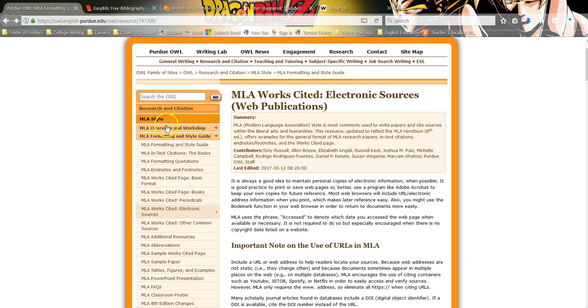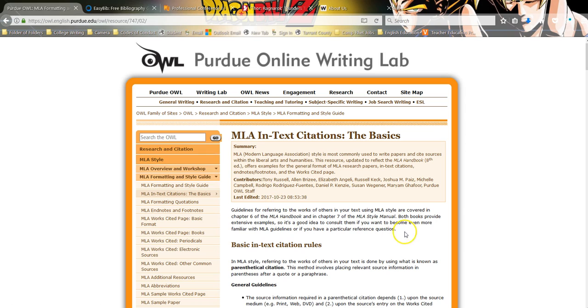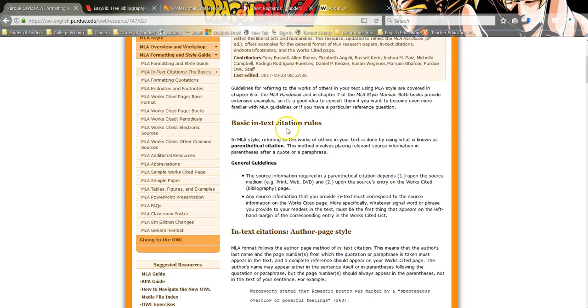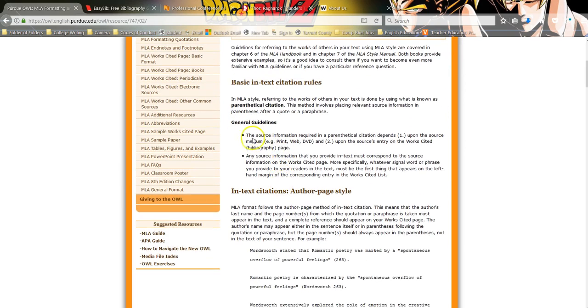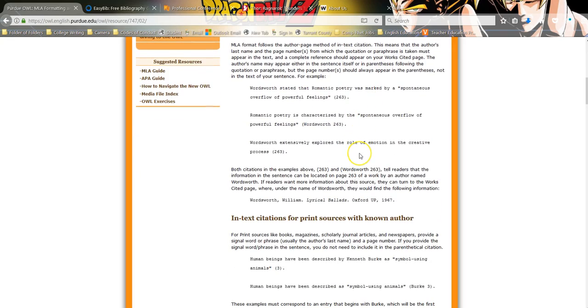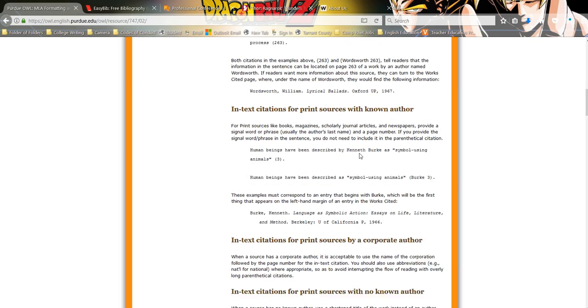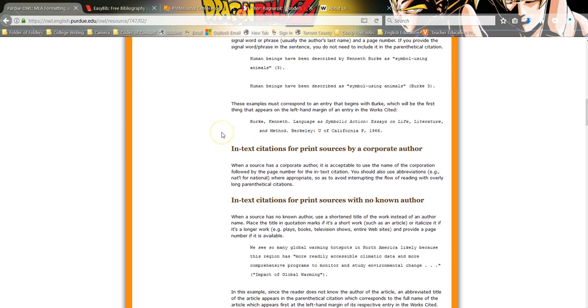Like if I go back over here, several of you had problems with in-text citations. Note, basic in-text citation rules. The source information required in a parenthetical citation depends on, 1, source medium, and 2, the source's entry on the works cited page. In fact, the works cited page really is the guide for it, because whatever is on that works cited page that's against the left-hand margin, that's what's going to go inside that parentheses to indicate the source.